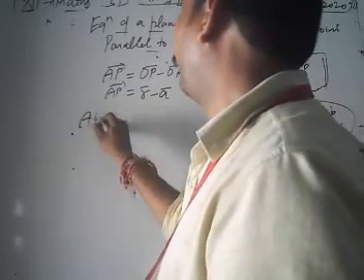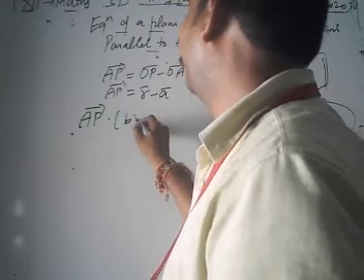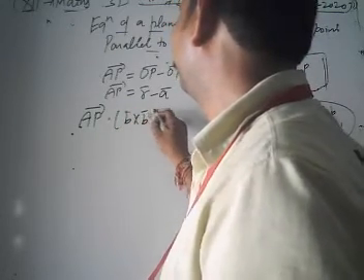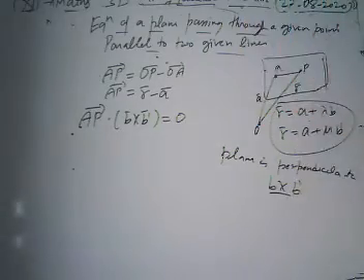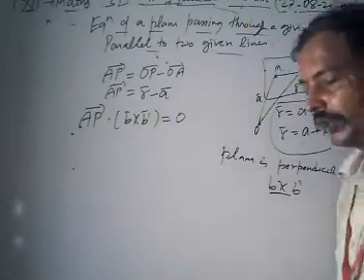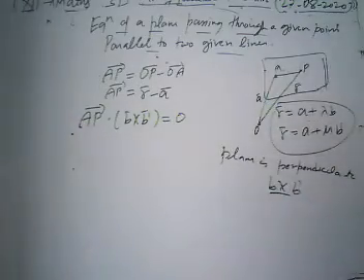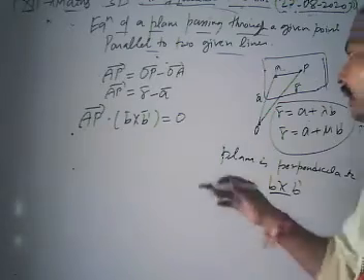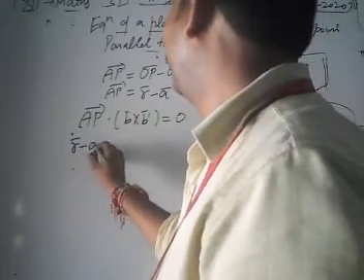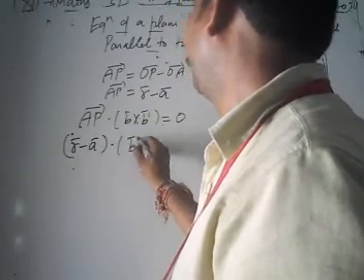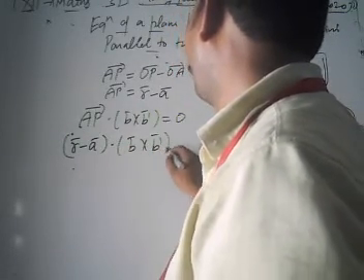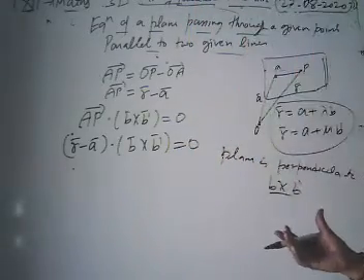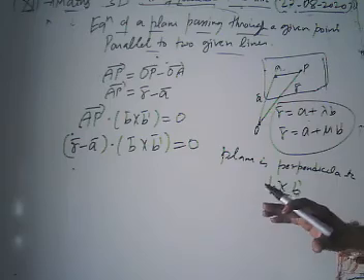Now our vector AP dot b cross b prime is what? It must be 0. Obviously, this b cross b prime is also a vector having magnitude as well as direction. Then the dot product of two vectors must be 0. Now we have AP given by r minus vector a, dot b cross b prime. Now we have r minus a dot b cross b prime.